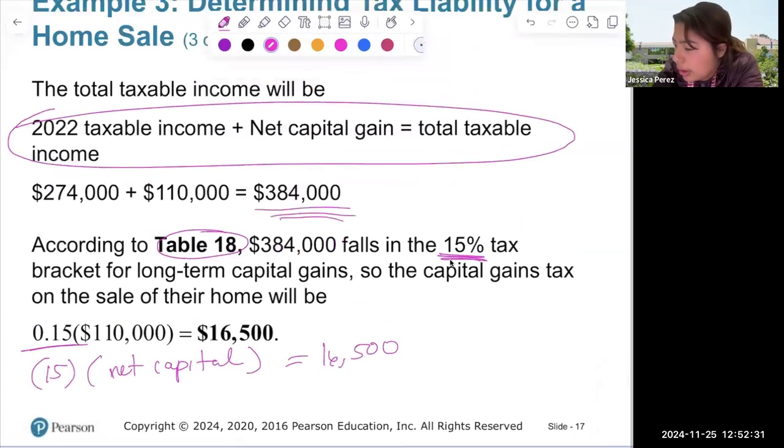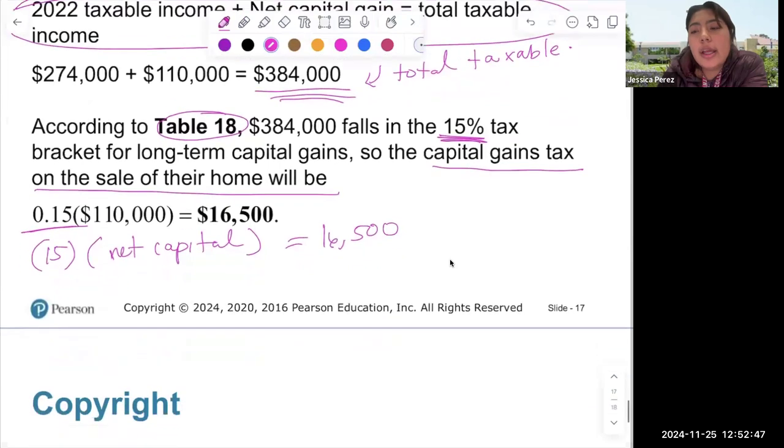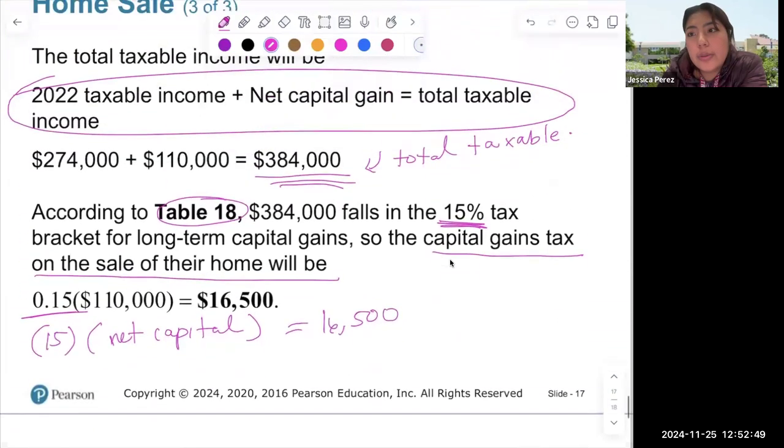This is the total taxable income. And then there's the capital gains tax on the sale of that house, $16,500. So there are a lot of formulas going back and forth between table 18 and table 17.